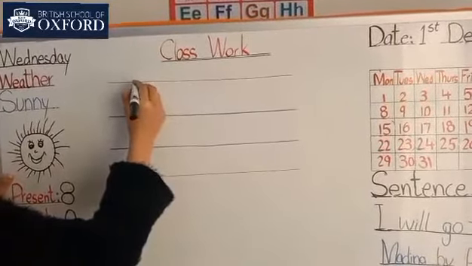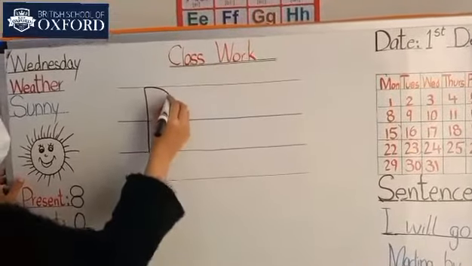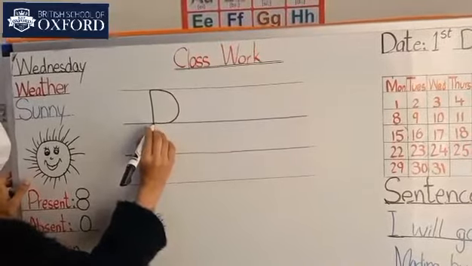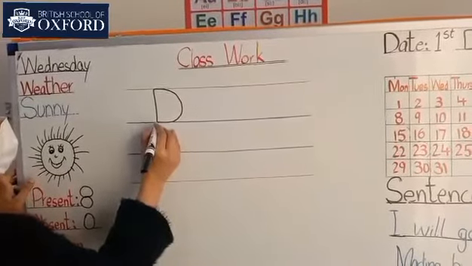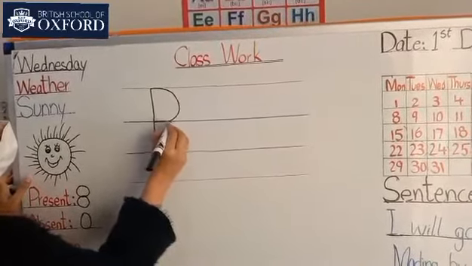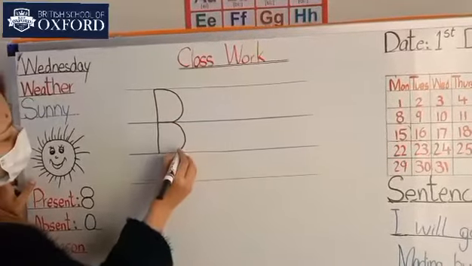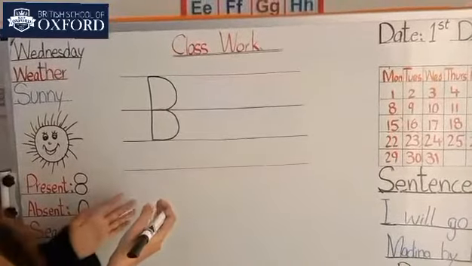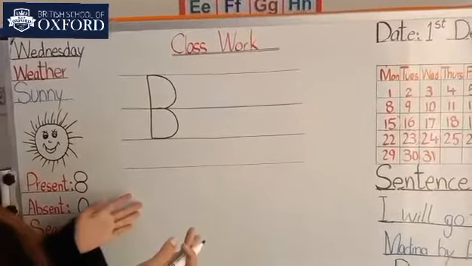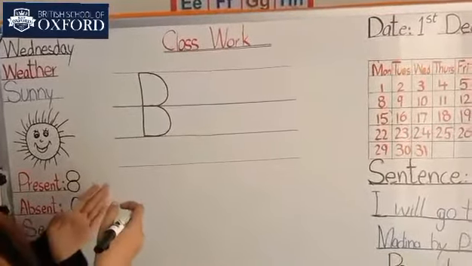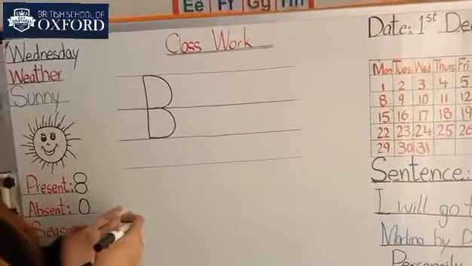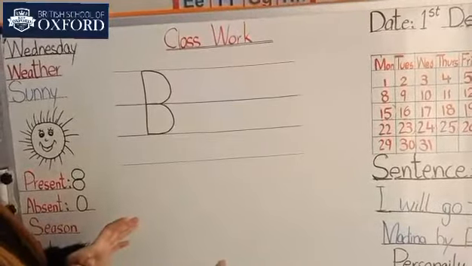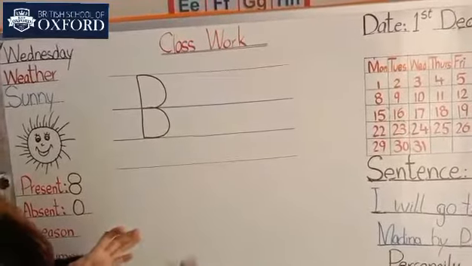After drawing a standing line, we will make a curve. We will start from the top line and make a curve between the two lines. Finish it on the second line, and again start from the second line and make a curve, finishing it on the third line. And now it becomes a bow. It's very easy. This is a letter B. Capital letter B.